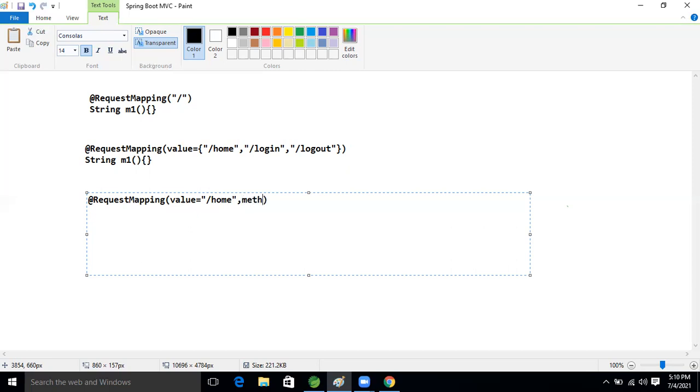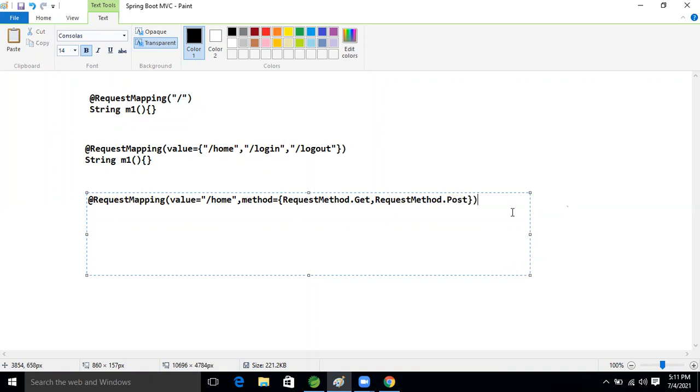After that, method equal to, I'm taking an array type. Method equal to array type. Inside that, what I'm taking? Request mapping, oh sorry, request method, not mapping. Request method dot get, right? Okay, good. Another comma, another one is request method dot post.